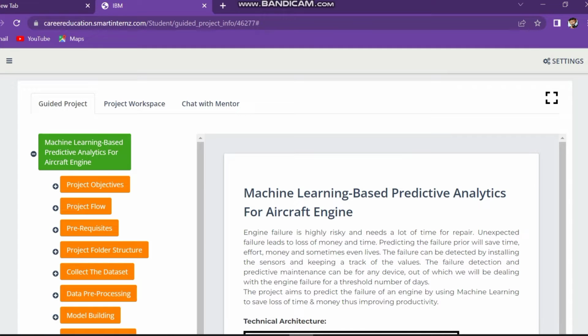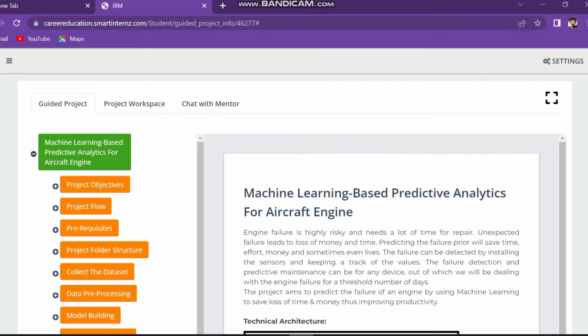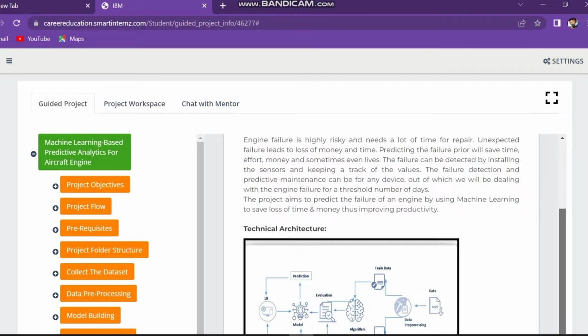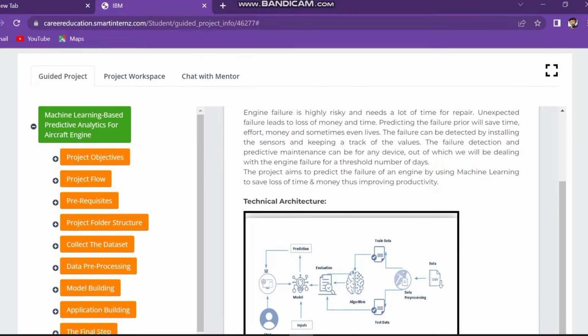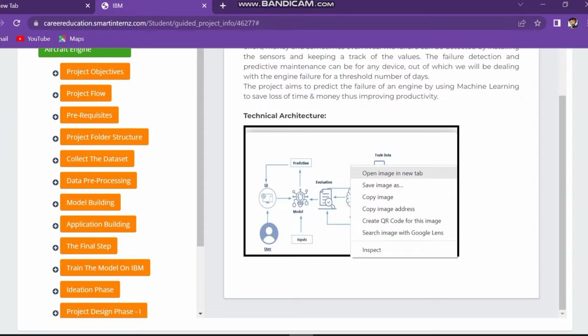Hello, I am Madhavan. In this video we are going to explain our project, machine learning analytics for aircraft engines. Aircraft turbo engines are high risk and need a lot of money and time. Predicting the failure period will save time, effort, and money. The project aims to predict the failure of an engine using machine learning to save loss of time and money, thus improving productivity. Here is our technical architecture.